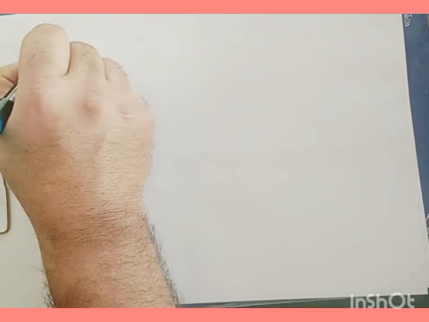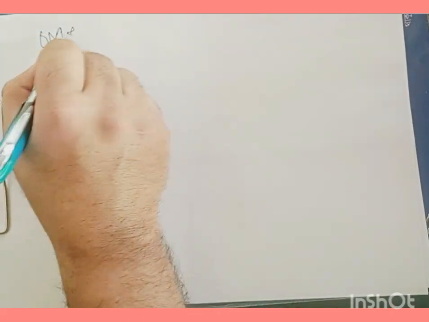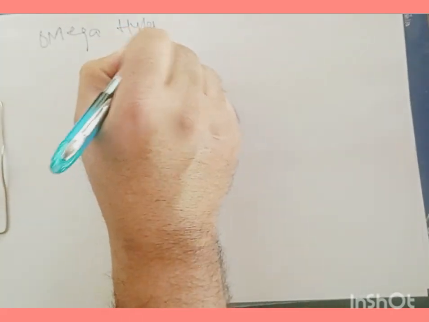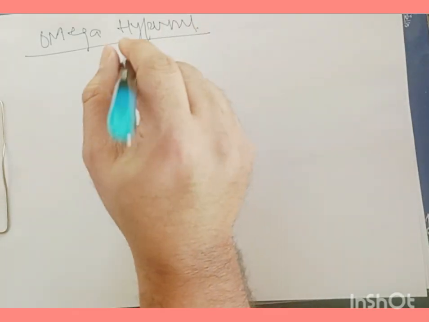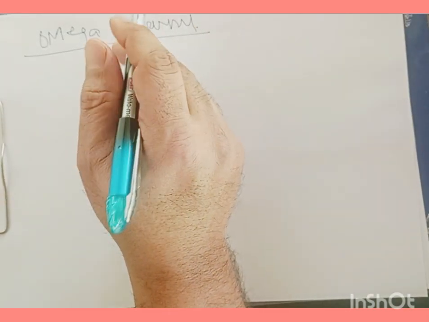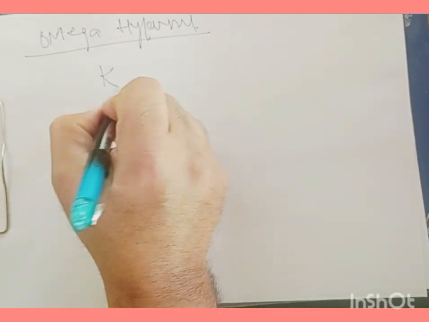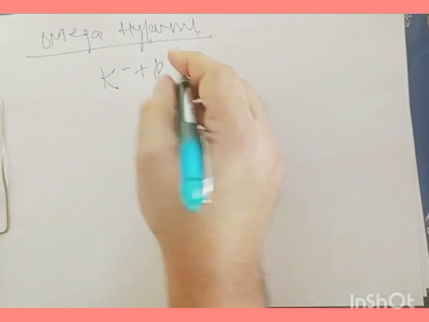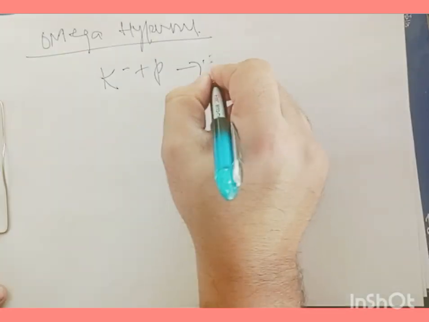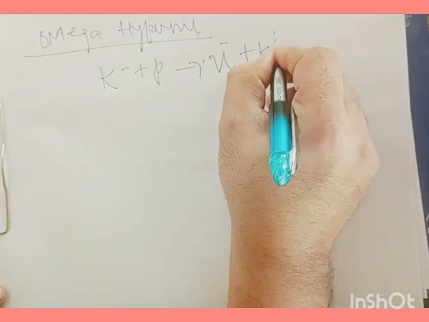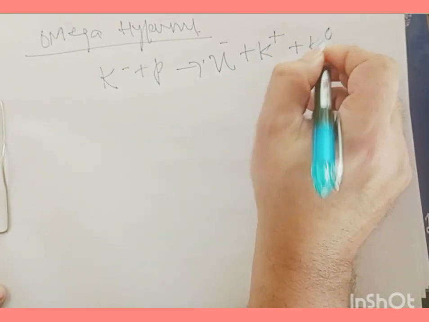Let's talk about omega hyperons. These omega hyperons are found using the reaction K minus and a proton, and from here what we have is omega minus, K plus, and K neutral.